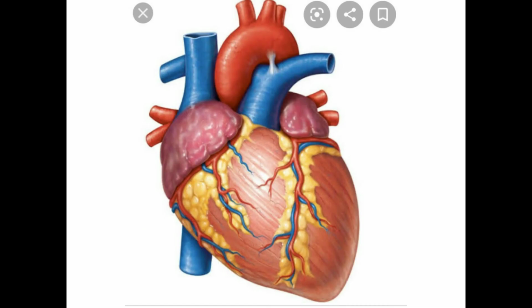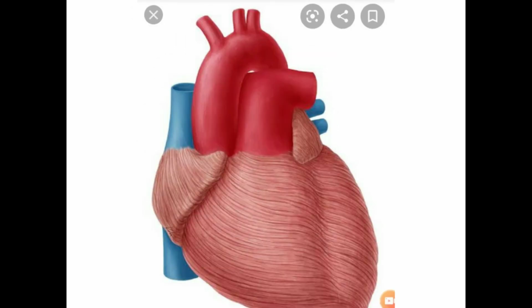The next component in the circulatory system is the heart. The heart is a muscular organ that helps in pumping blood to the whole body. It is located in the middle of our chest, but it is slightly tilted toward the left. The heart is about the size of our fist. Our heart is actually a muscle because it contracts and expands like any other muscle in our body.